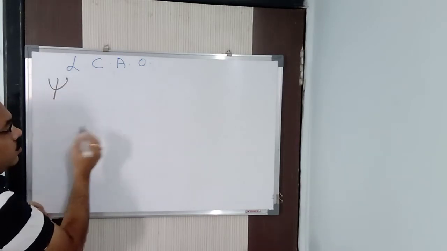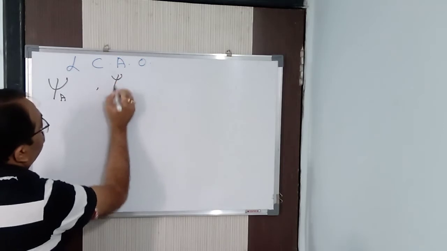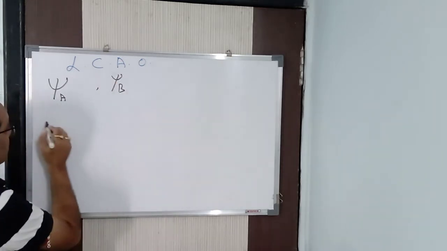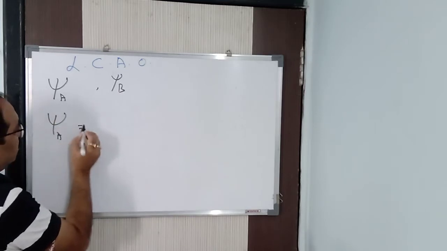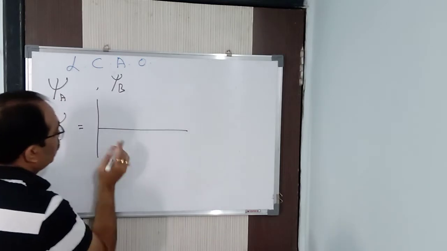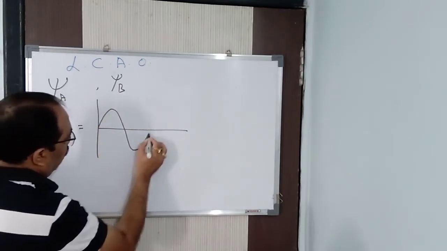Let us say two atoms are there. One is atom A, another is atom B. Now, how do we have the wave function? Let us say this is your psi A. Look here properly. This is a wave function of the psi A.